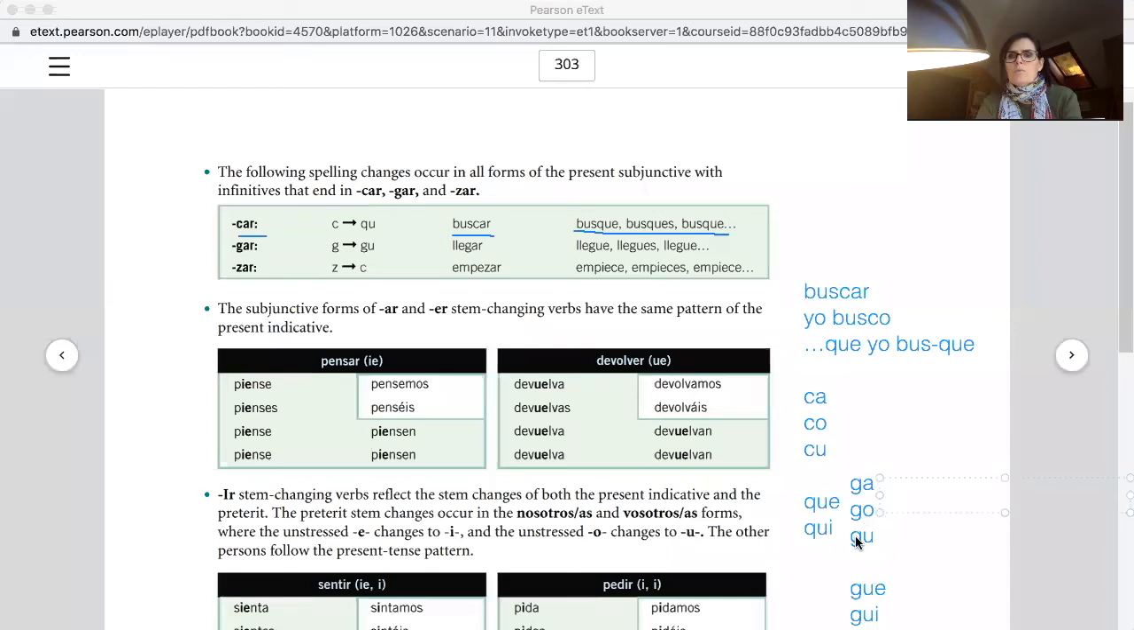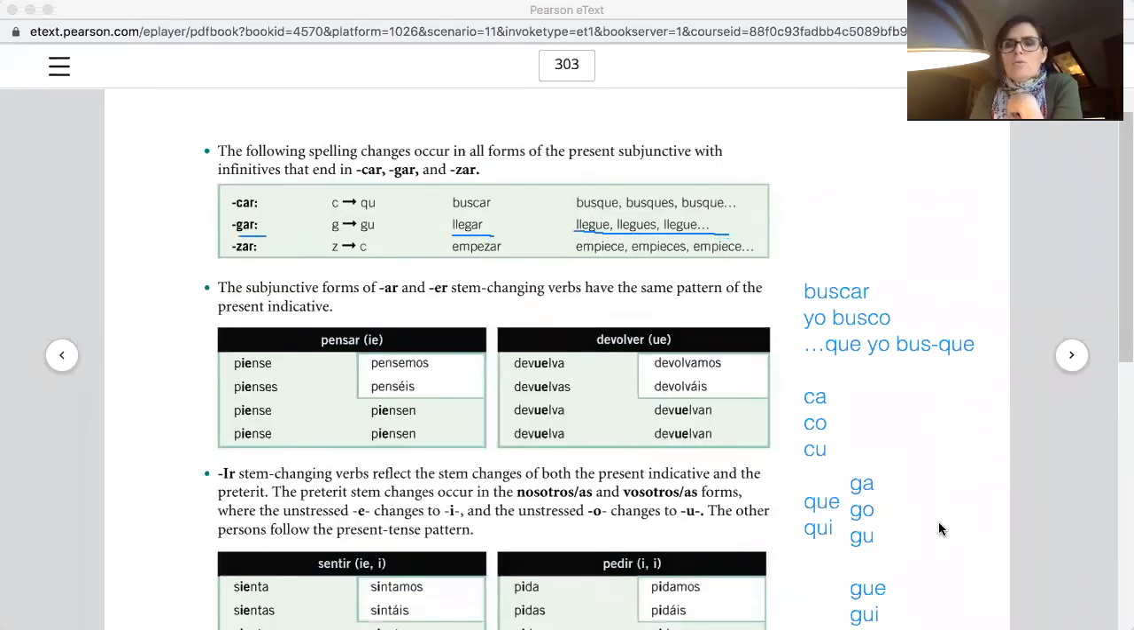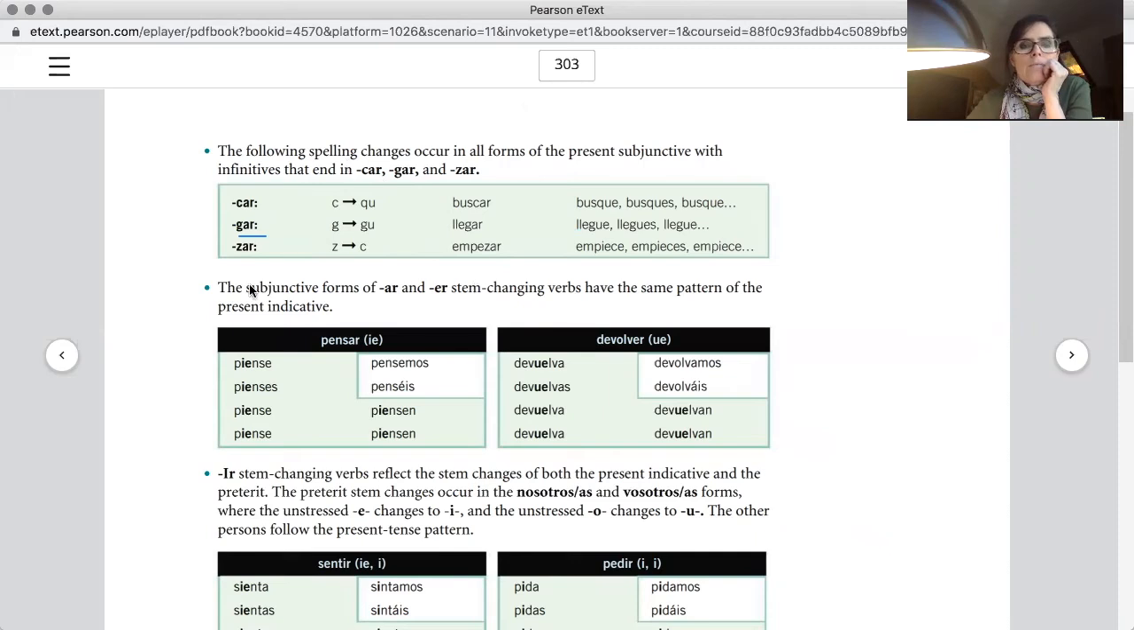Let me see if I can move this. No, I can't. Okay, so ga, go, gu. I don't know how to move it, but that's okay. You see it, right? Ga, go, gu, ge, gi. This is driving me crazy because I can't move the thing. But let's erase this. Okay, good.